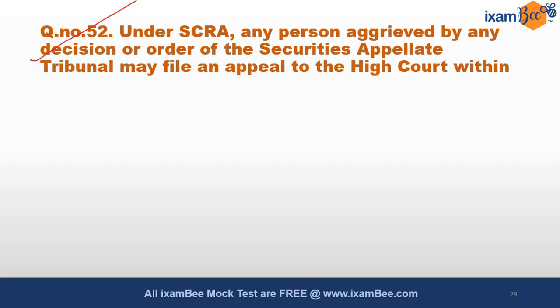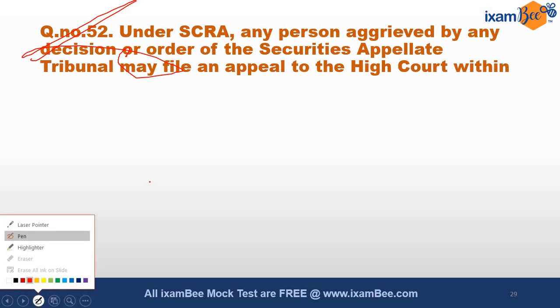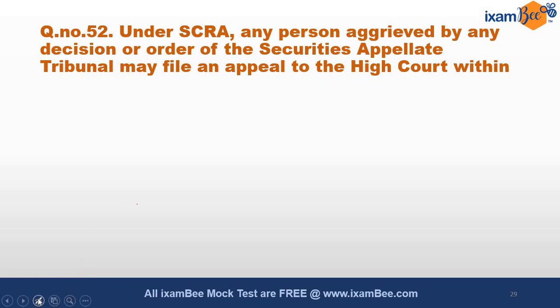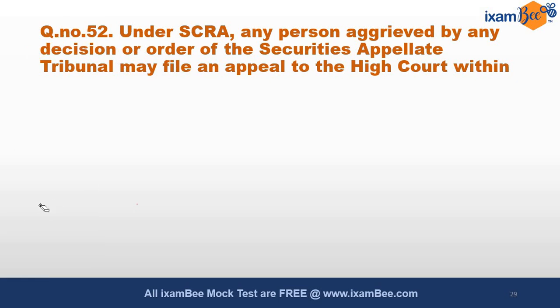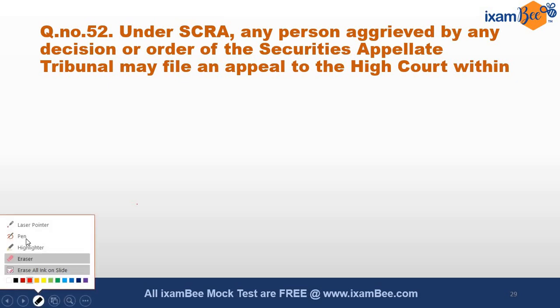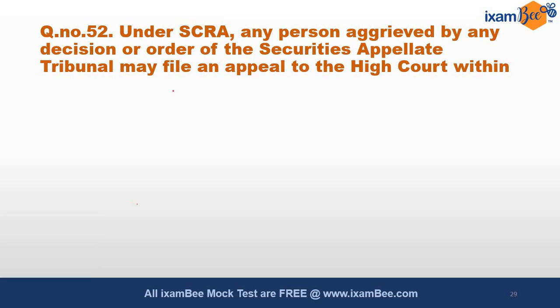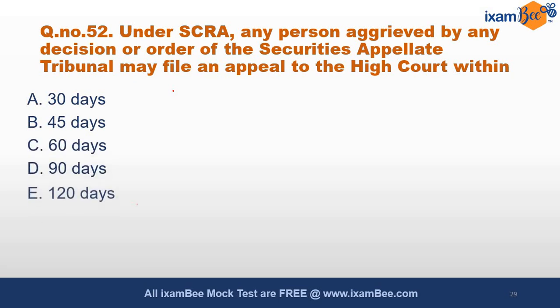Question number 52. Under the SCRA, any person who is aggrieved by any of the decision or order of the Securities Appellate Tribunal may file an appeal to the High Court. Within how many days can he file an appeal to the High Court? A procedural question has been asked here, but such questions are asked. The options are 30 days, 45 days, 60 days, 90 days, 120 days. In how many days can one go? The answer is C, that is 60 days.